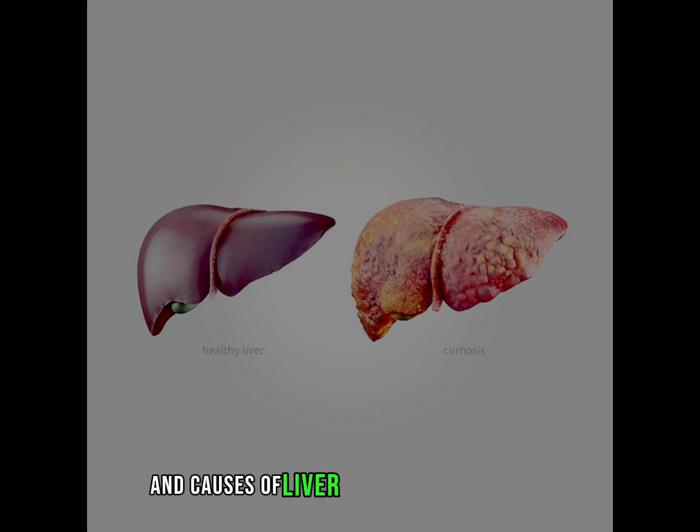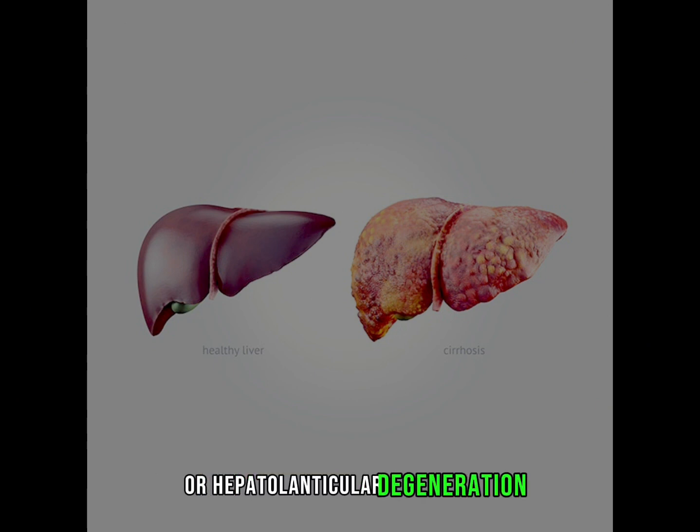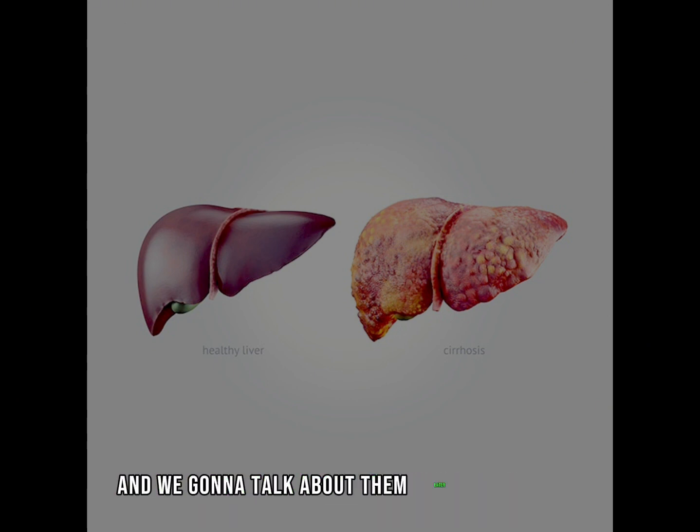And causes of liver cirrhosis are alcohol, chronic hepatitis, infection as viruses or parasites or bacteria, severe malnutrition, hemochromatosis or hepatolenticular degeneration, and we are going to talk about them later, and alpha-1 antitrypsin deficiency, and some drugs.